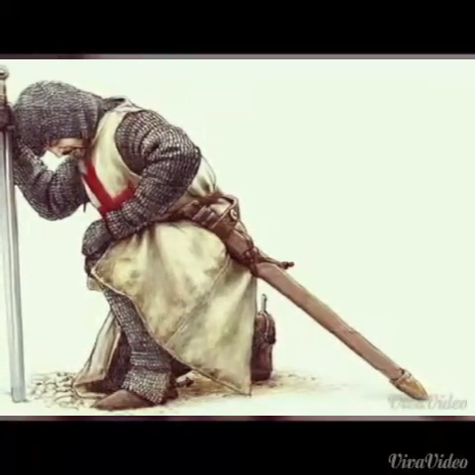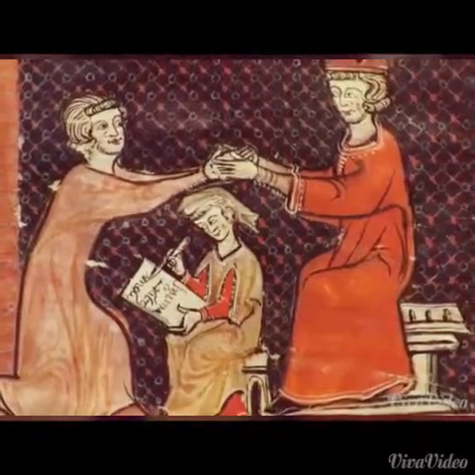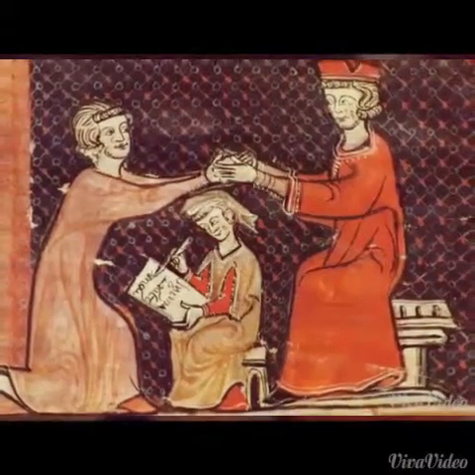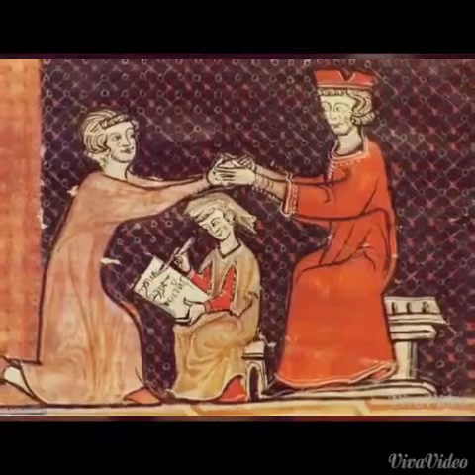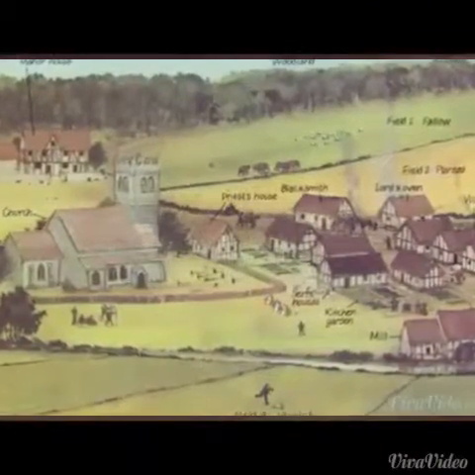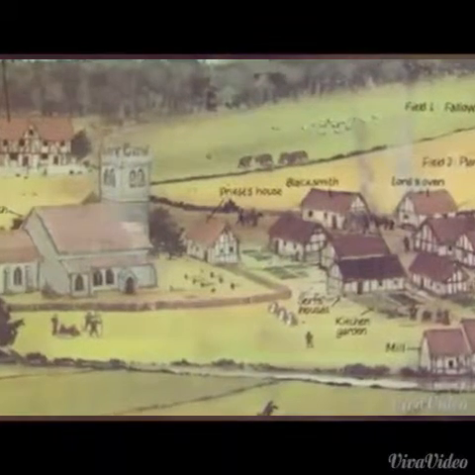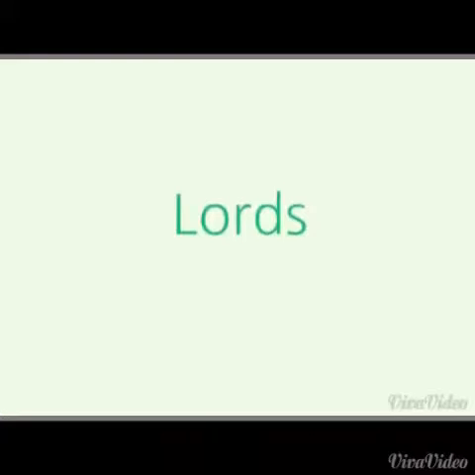First, a vassal knelt before his lord and placed his hands between those of the lord as a sign of subordination or servitude. The lord then raised the vassal to his feet and kissed him on the mouth to symbolize their social equality. The vassal recited a predetermined oath of fealty, and finally the lord conveyed a plot of land to the vassal.